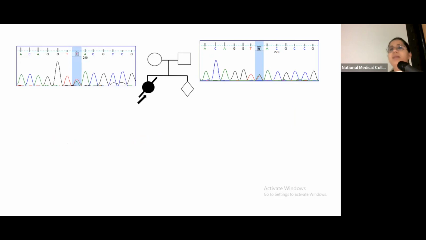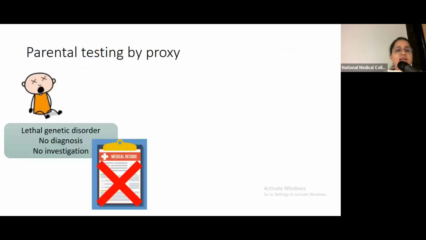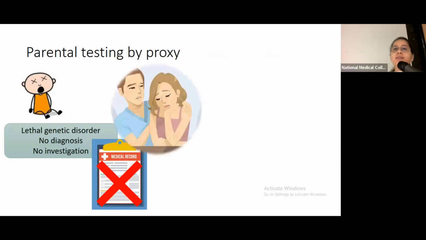But in the last many years, what we see is that the genetic disorder is lethal because the Mendelian genetic universe is not limited to DMD, SMA, and thalassemia. It comprises more than 6,000 known genetic disorders and many more which are discovered every year. So for many such genetic disorders, there is no diagnosis. The parents have no investigation left, and what we've seen with our patients is, as soon as the child dies, the parents destroy all the medical documents pertaining to the child. And in such a sad state, the couple is left with bits and conjectural pieces of evidence which can in no way help to find out what actually happened to the proband.